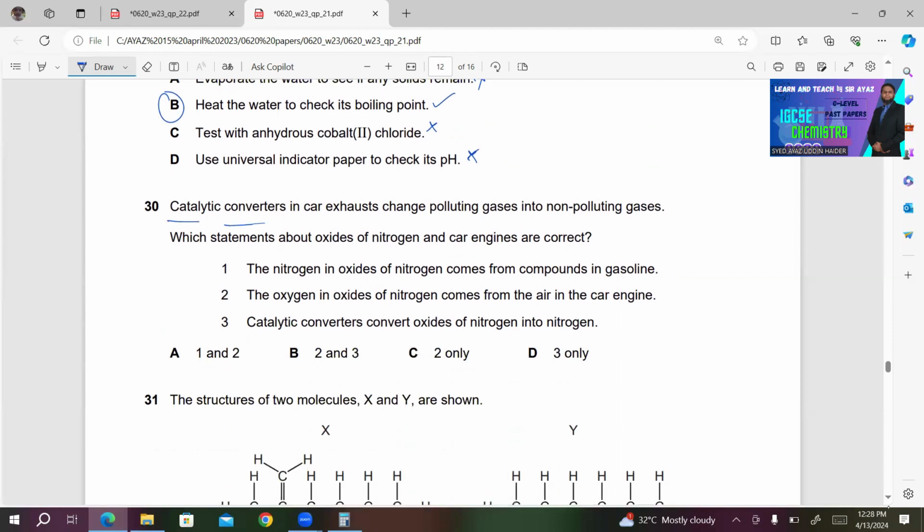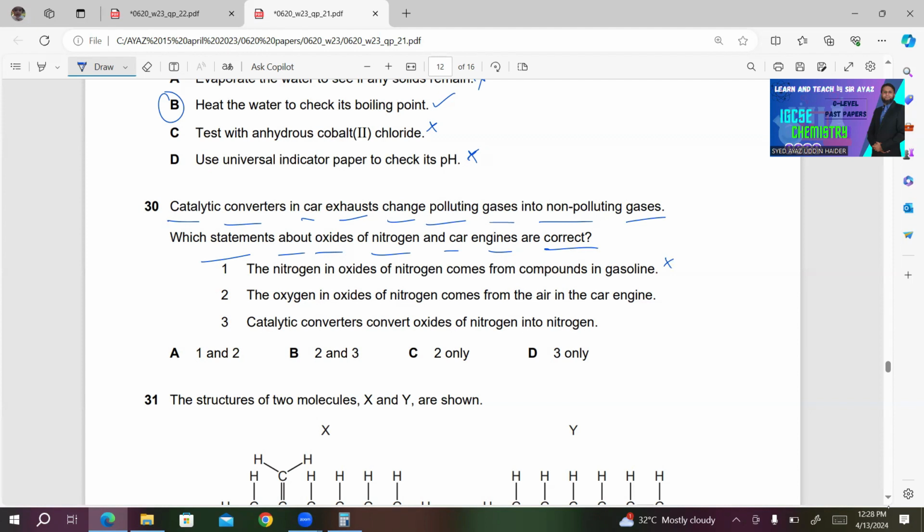30. Catalytic converters in car exhaust change polluting gases into non-polluting gases. Which statements about oxides of nitrogen and car engines are correct? Number 1. The nitrogen in oxides of nitrogen comes from compounds in gasoline. Are they coming from gasoline? This is incorrect. They are not coming from gasoline.